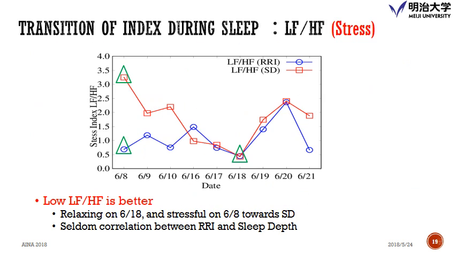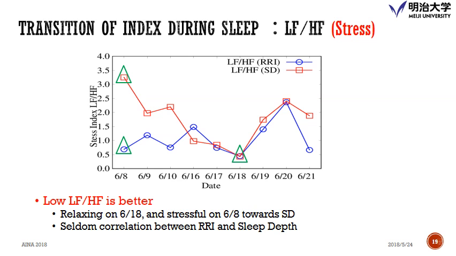And this is the transition of the stress index. We can understand that in the previous page, there were only a few relaxing days, so the stress index is very low here. And on the other days, the data is over 3.5, a little bit stressful. Only one day is a little bit strange because the stress index of the heart rate and sleep depth are quite different. So we want to say which one is the correct data. Okay, and we will do it later.